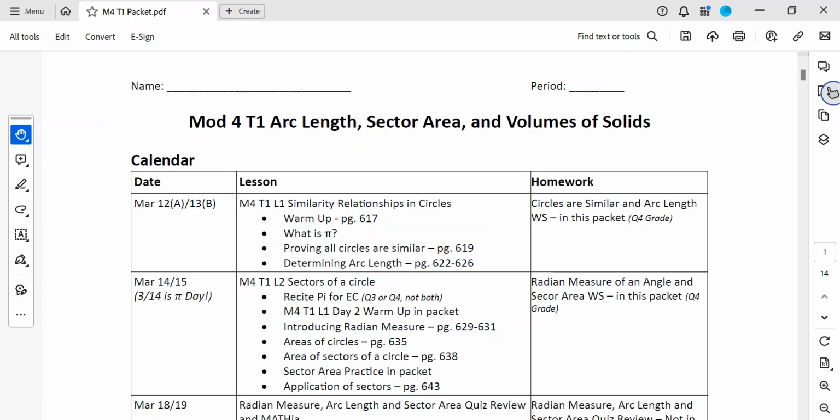Okay, so we will start today. This is March 13th. We'll talk about a warm-up. We'll talk about what is pi. We'll prove that all circles are similar, and then we'll figure out how to find the length of an arc. Okay, there is homework tonight. It is in the packet.